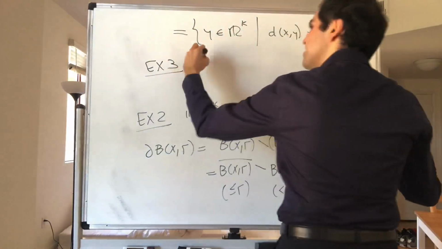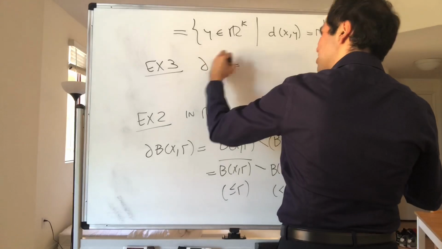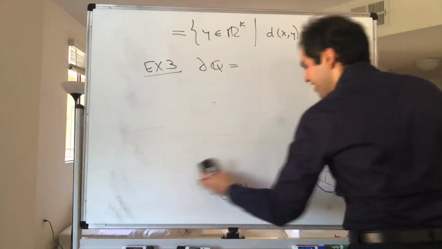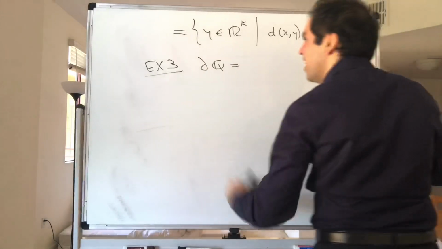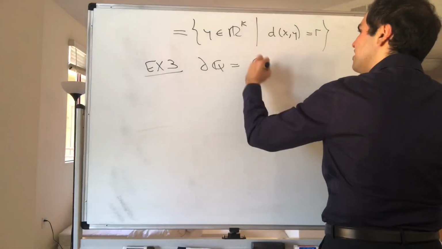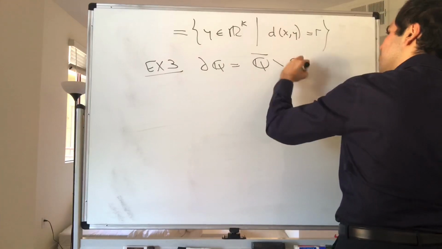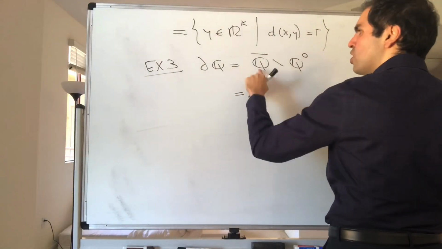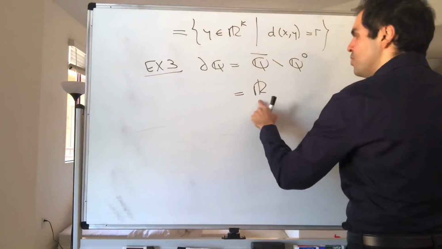Last but not least, let's calculate the boundary of the rational numbers. It's quite surprising actually, I wouldn't have thought it would be this way, but what is the boundary? What's the difference between the closure of the rational numbers and the interior? In this video, we found that the closure is the real numbers.